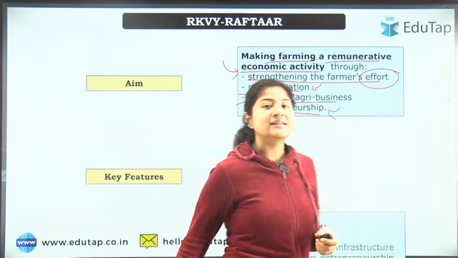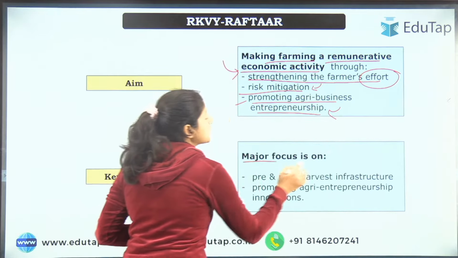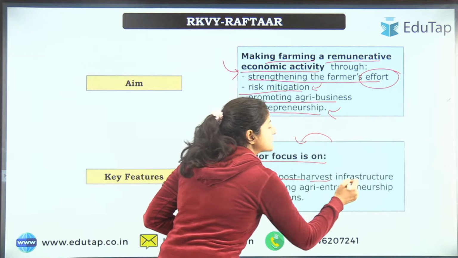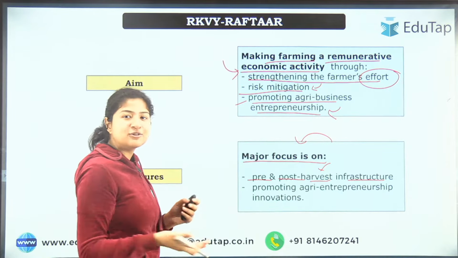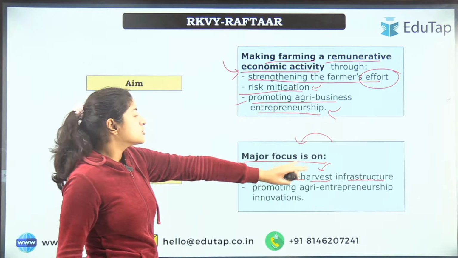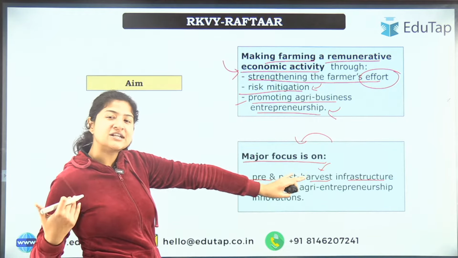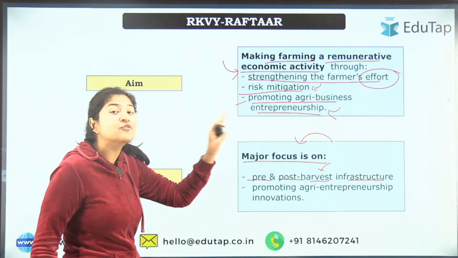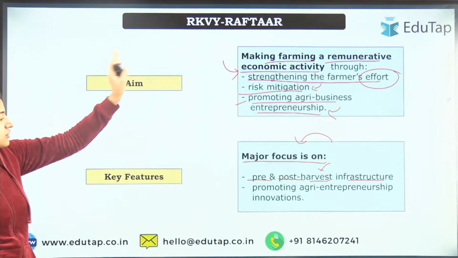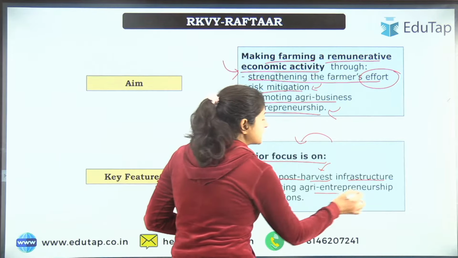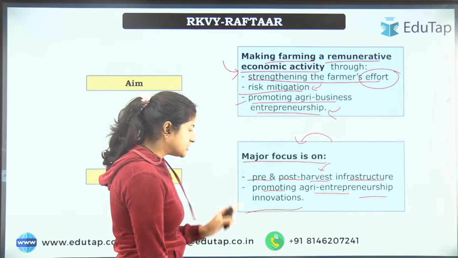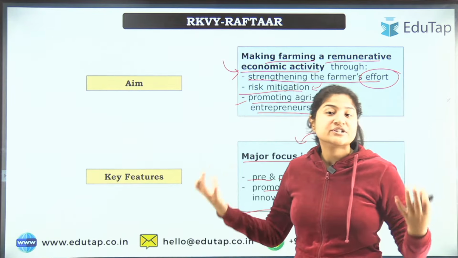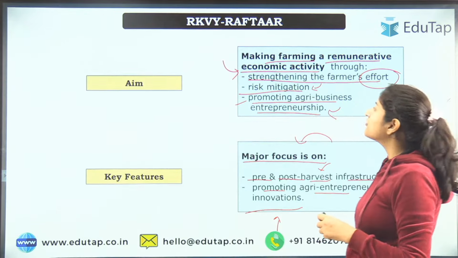Now let's look at the key feature, and that is the major focus under this particular scheme, which would be on pre and post harvest infrastructure. Harvest means when you cut down the crop. So before that, whatever infrastructure is required, and after that also, that would be taken care of. That would be the main focus under this scheme. Next is promoting agribusiness entrepreneurship and innovations also. Innovation would also be a focus, meaning which innovations can help the farmers to get profit.